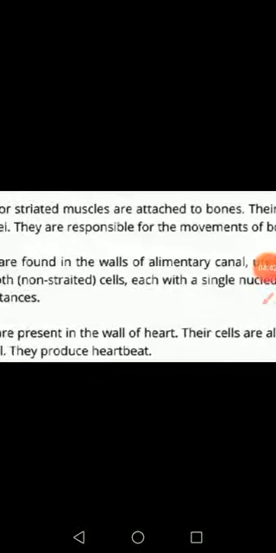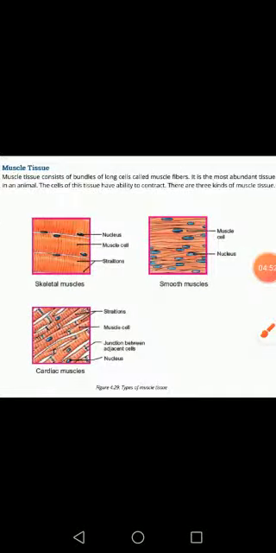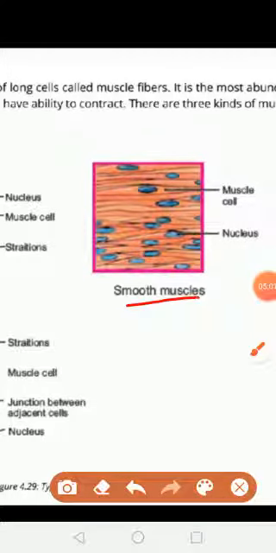The next type of muscle is smooth muscle. Smooth muscles are non-striated, they do not present in the form of steps. That's why they are called smooth muscles, and a single nucleus is present in each smooth muscle cell.